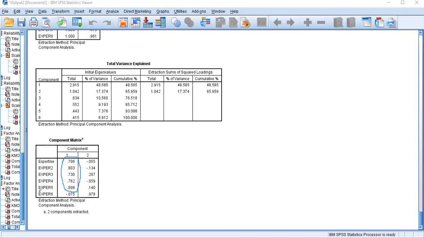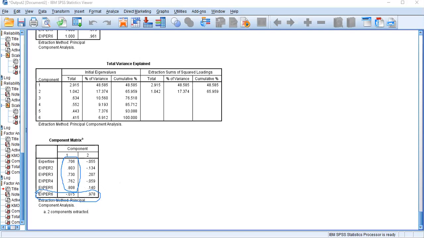But if you pay attention to item number 6 under my expertise variable, it's only loaded to component number 2. So that indicates your measurement item number 6 is not valid for the variable called expertise.